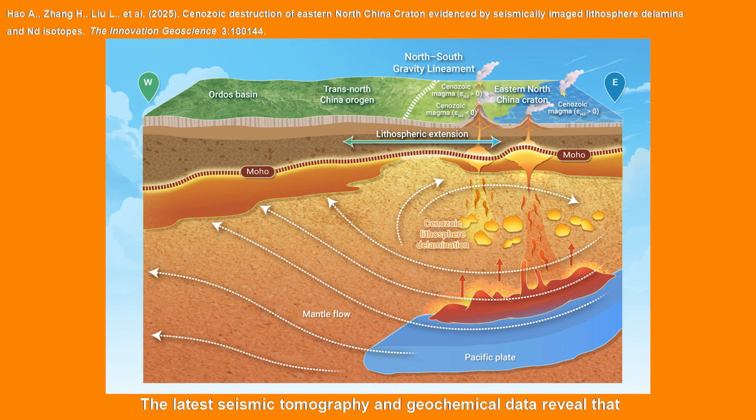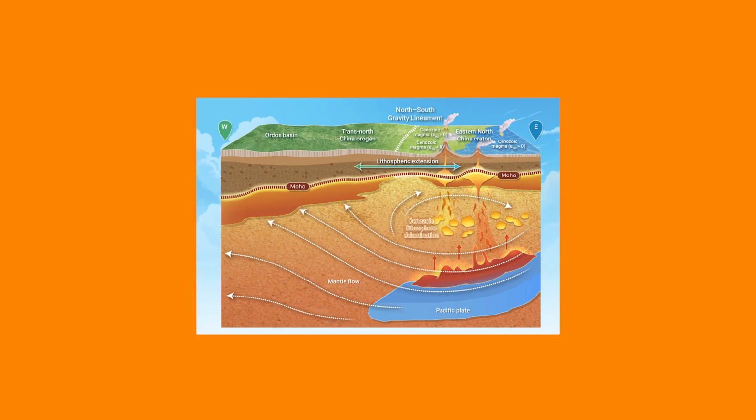The latest seismic tomography and geochemical data reveal that, after the peak destruction in the Mesozoic, the lithosphere beneath the eastern part of the North China Craton continued to undergo destruction by delamination in the post-Mesozoic period.